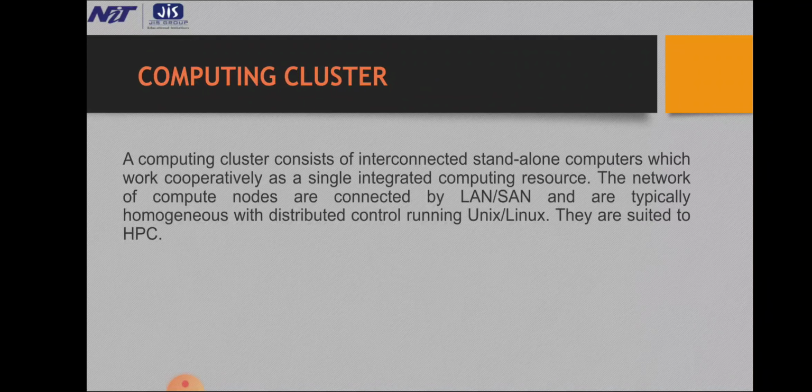Computing clusters. A computing cluster consists of interconnected standalone computers which work cooperatively as a single integrated computing resource. The network of compute nodes are connected by LAN or SAN and are typically homogeneous with distributed control, running Unix. They are suited to HPC, high performance computing.